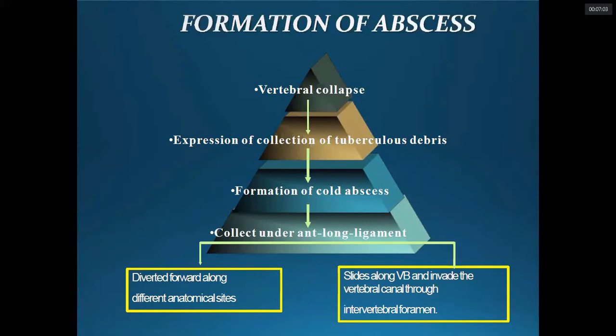So slowly, when inflammation and granulation tissue formation occur, there will be an abscess, and in tuberculosis we call it a cold abscess because of the absence of the active signs of inflammation. So these are cold abscesses. When the vertebral collapse occurs, the debris formed there either goes anteriorly along the anterior longitudinal ligament, or goes posteriorly along the spinal canal, compressing the spinal cord and the intervertebral foramen.